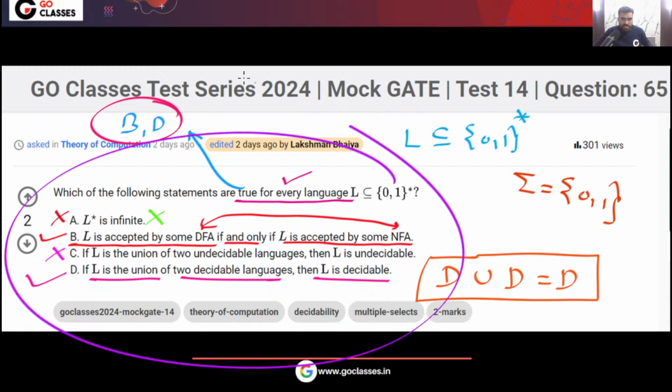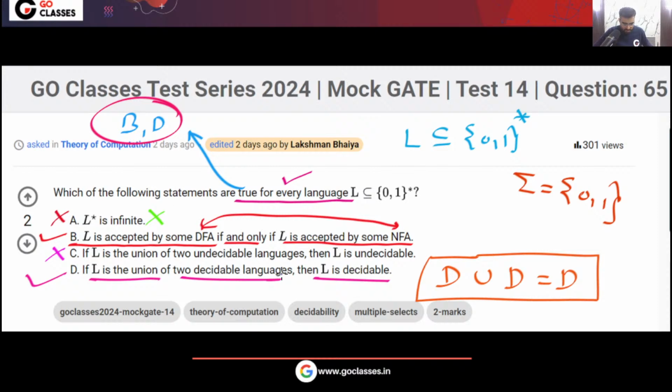Very simple question. Did anyone make a mistake in this question? Let me know. Yes or no?